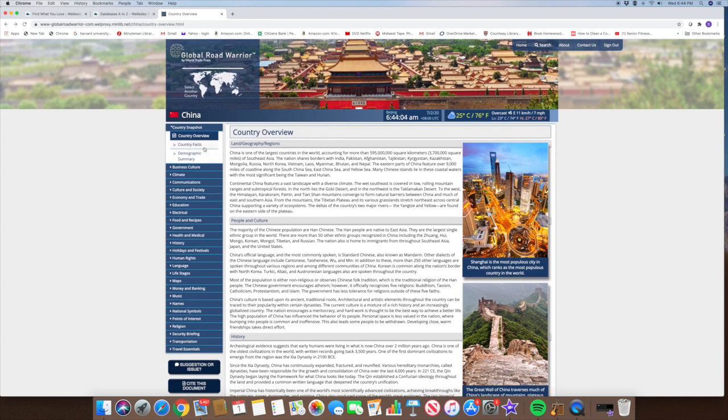On the left-hand side, let's go back to this toolbar on the side that has all the wonderful information that we're looking for. It always starts on the country overview, which will give you some sort of a background of the country.